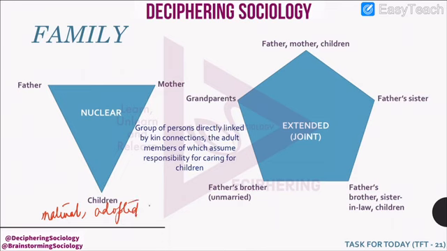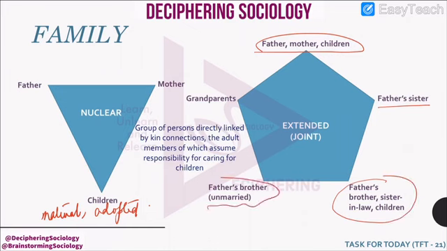While the extended or joint family can include one set of parents and children. There can be a father's sister or father's brother and sister-in-law as well as children, someone who is unmarried, and also the grandparents. Here, the adult members assume responsibility for caring of children, and if there are grandparents, then the father and mother will take care of the grandparents also.